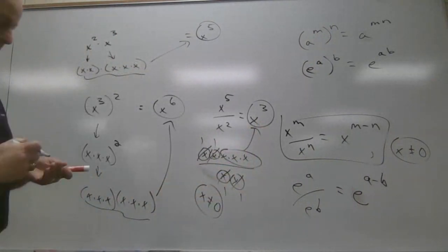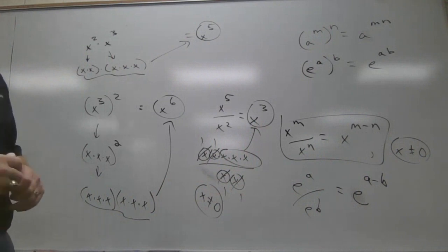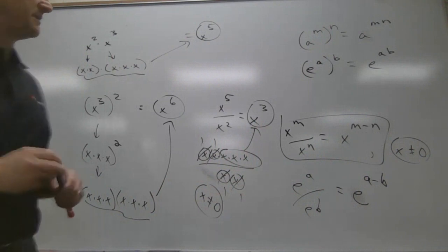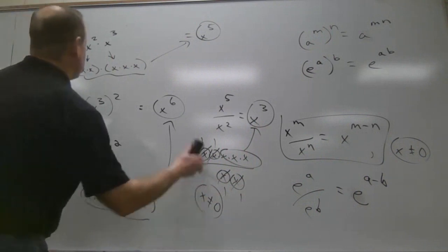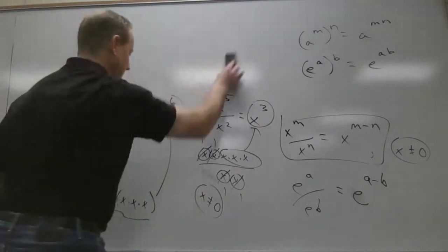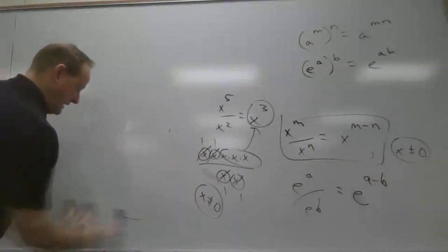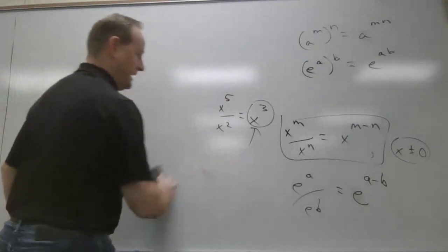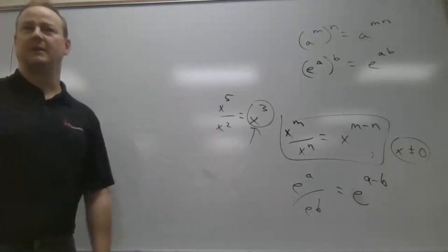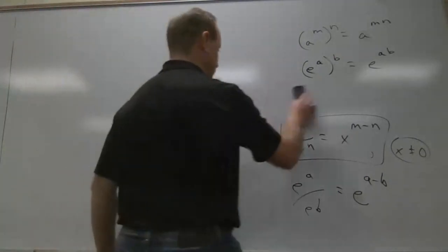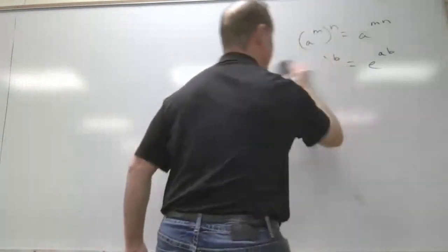Is that it? Those are kind of the major ones that we had, I think. So anyway, if you forget those rules, just give yourself a quick, simple example. But obviously, we don't want to have to write it out by definition like this. If I have x to the 500th divided by x to the 200th, that would be way too much writing.